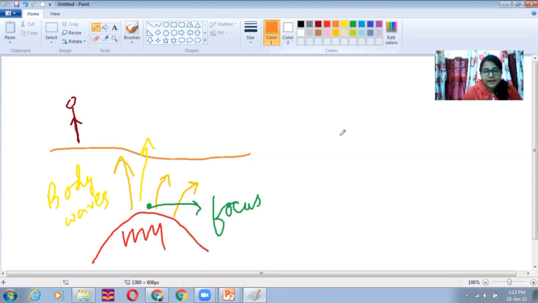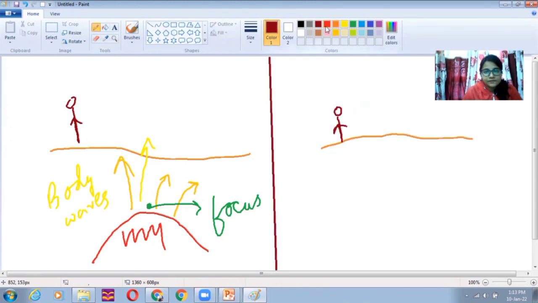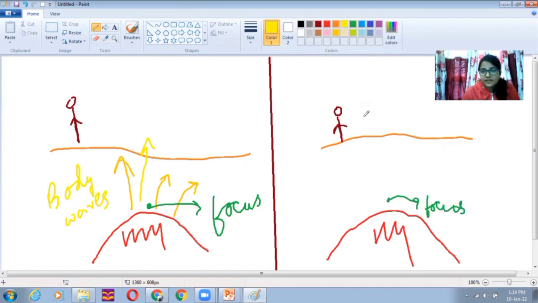Whereas, this is another scenario. You are standing on the surface of the earth and there is an interior of the earth which I'm drawing with a red color, and this is again the focus of the earthquake. In this case, what happens? The earthquake waves which are coming up sometimes tend to focus on the surface of the earth without disturbing the interior of the earth. So when it limits itself to the surface of the earth, we then call it surface waves. So this is the broad framework.